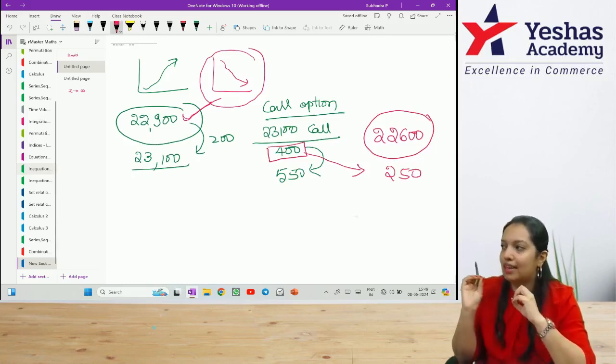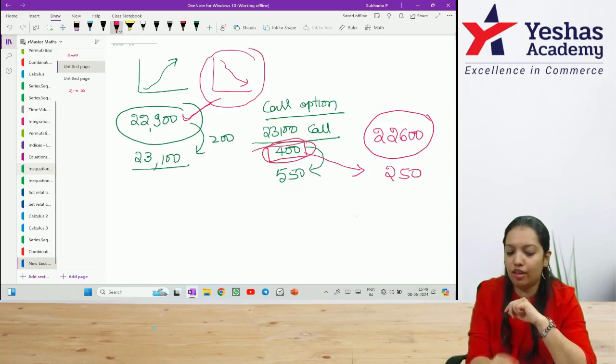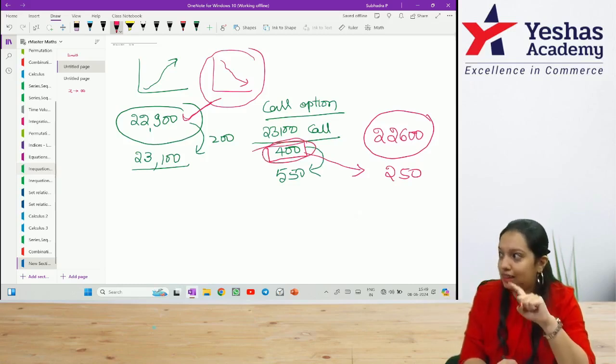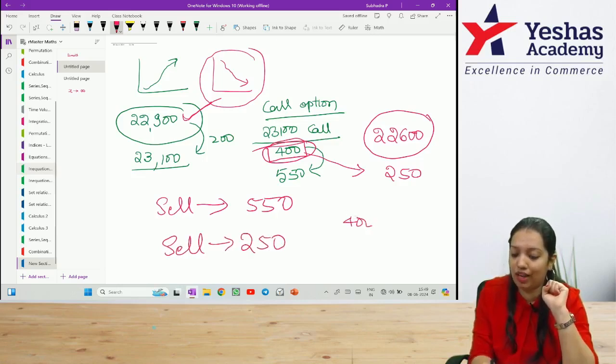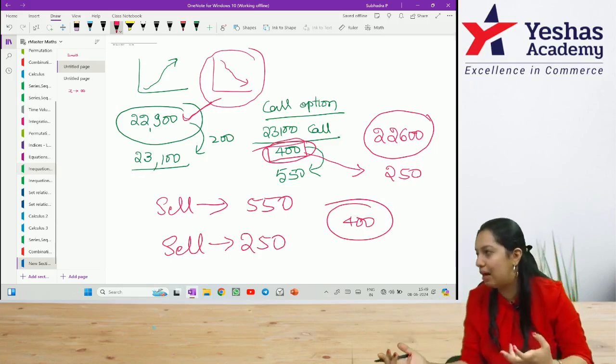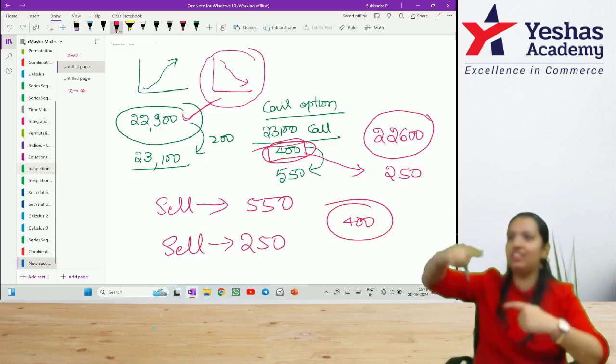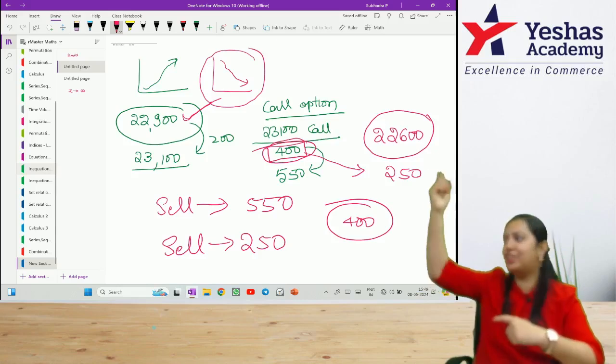So when I am making this purchase of the 400 rupees call, I will set the limit. Sell at the limit 550 or sell at the limit 250. Right now the value is 400. I don't know what will happen on Monday. Even if it increases to 550, above that it will not go up.